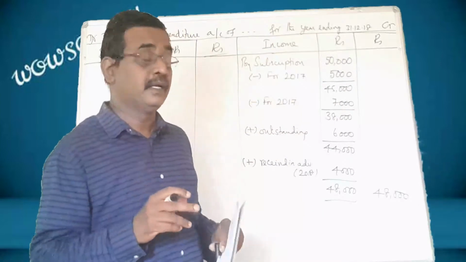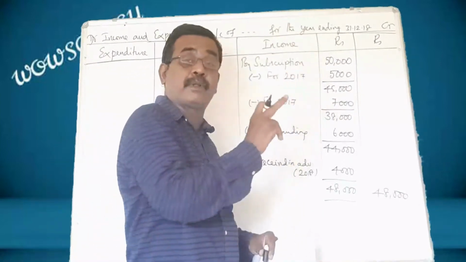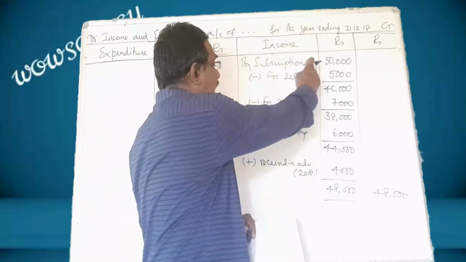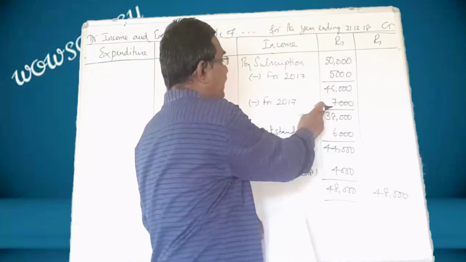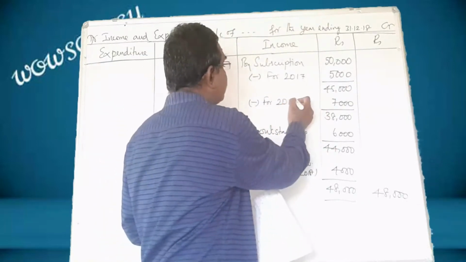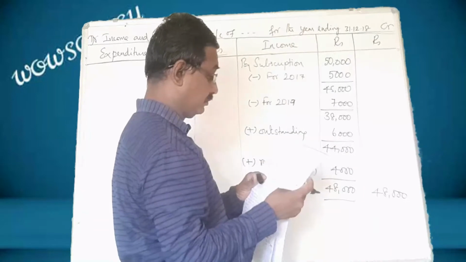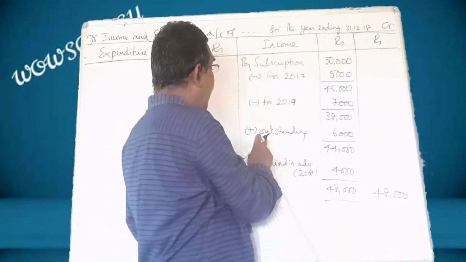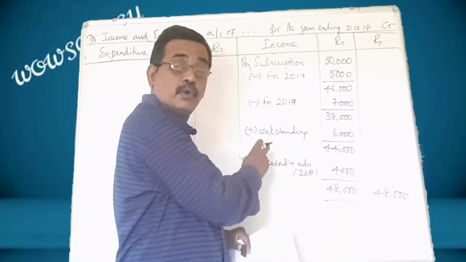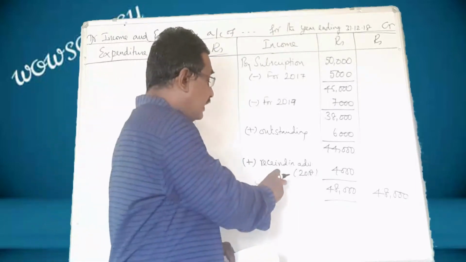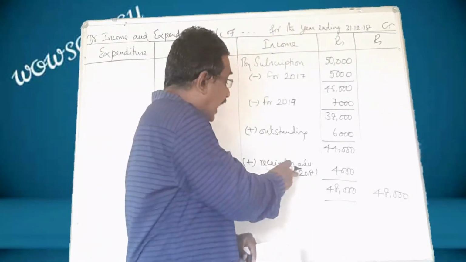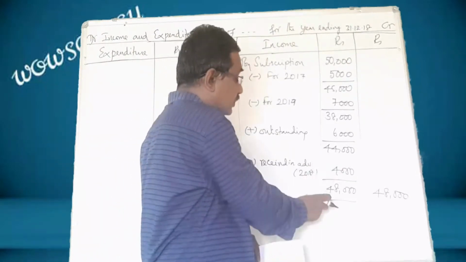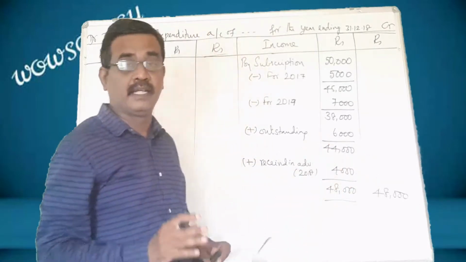Again I repeat, from the amount collected, subtract the amount meant for the previous year and the next year, and add the outstanding amount, and also add the amount collected in the previous year, that is 4,000, and the remaining amount should be shown here.